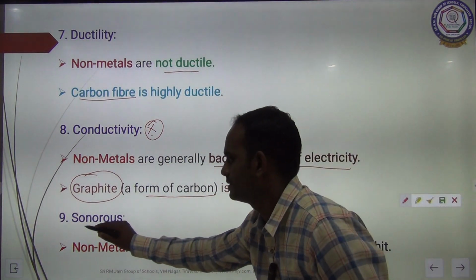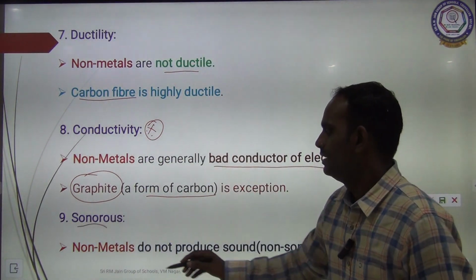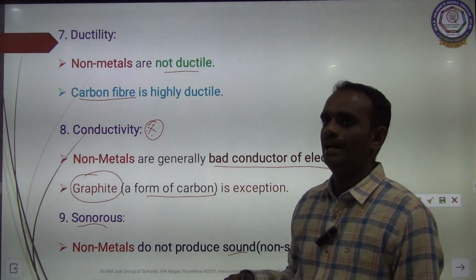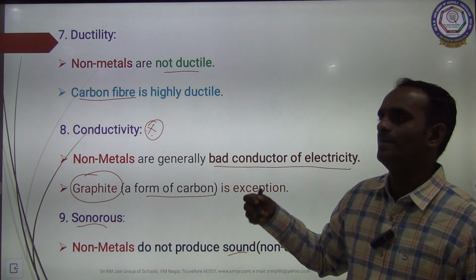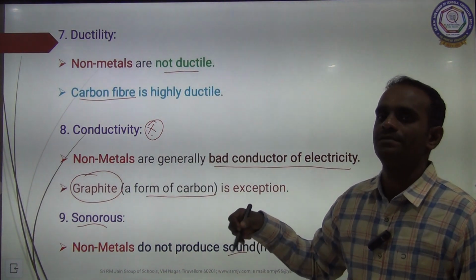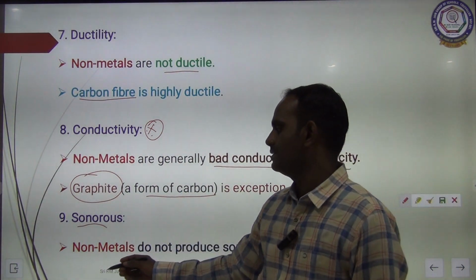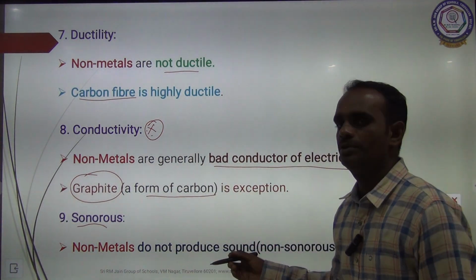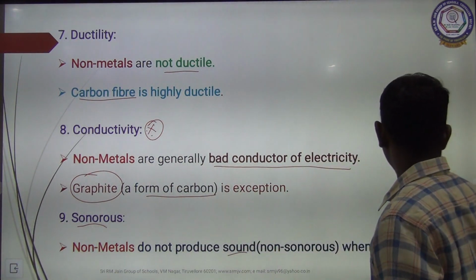Then sonorous. Sonorous means sound. Non-metals do not produce any sound when hit. If we hit a metal, it produces some variety of sound. But in the case of non-metals, if we hit, if we push, if we beat, there is no sound at all. Okay.